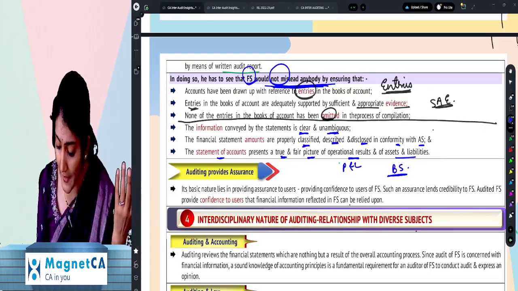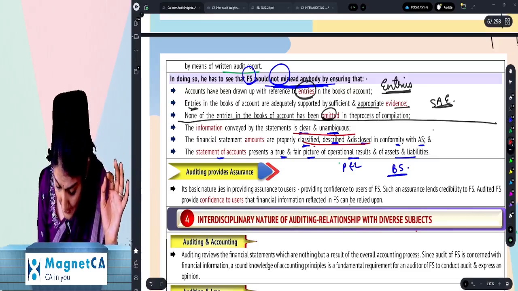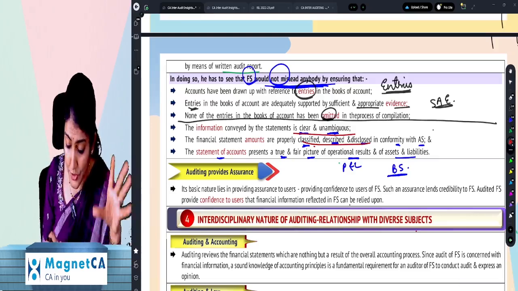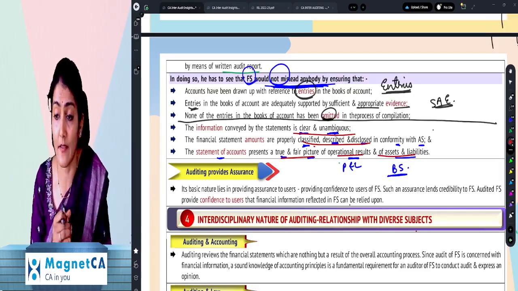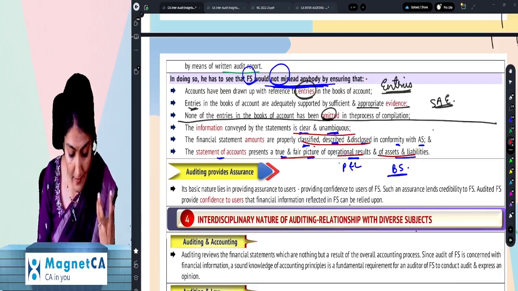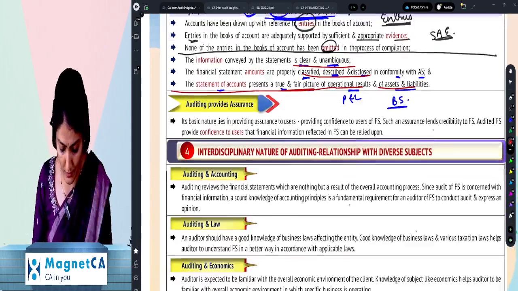The information given in the financial statement should be transparent. It should be properly classified, described, and disclosed. And it should give a true and fair picture of the operational results and the assets and liabilities. Right? So that is the part of the discussion regarding the definition of the auditing.